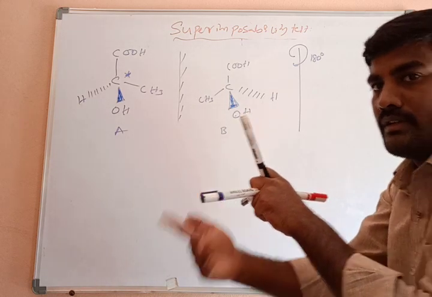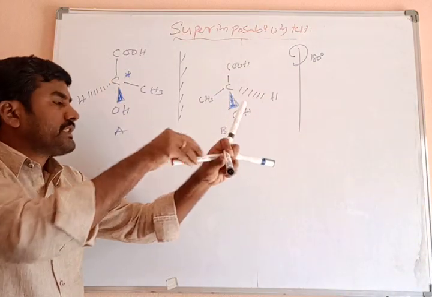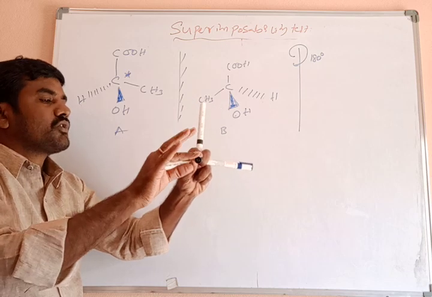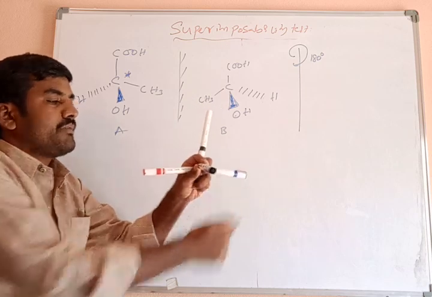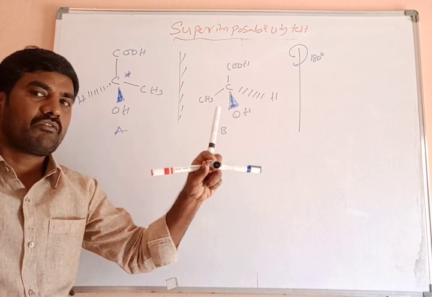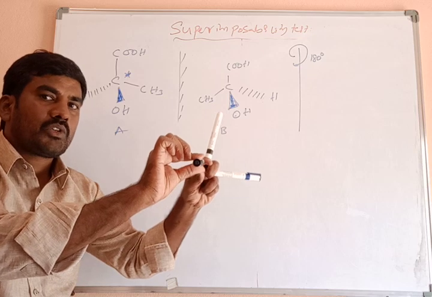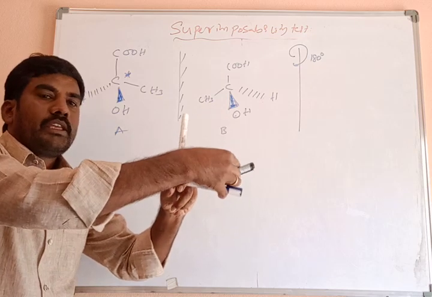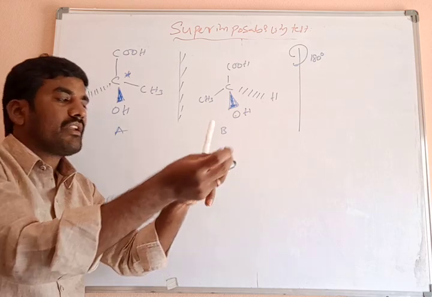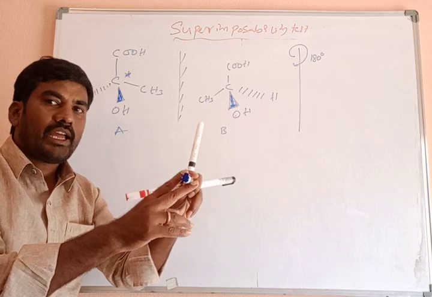Understand? See here. Once again, this is the COOH group. This is the CH3 methyl group. Both lie on the same plane. And the OH group is above the plane and the hydrogen atom below the plane, inside the plane. When it is rotated 180 degrees, the group which is present above the plane goes inside the plane, and the group which is present inside the plane comes above the plane. Clear? Understand?